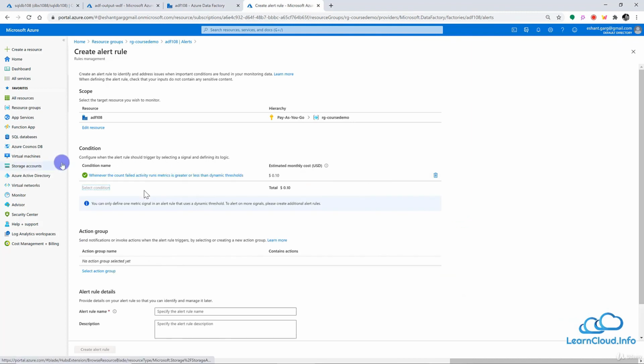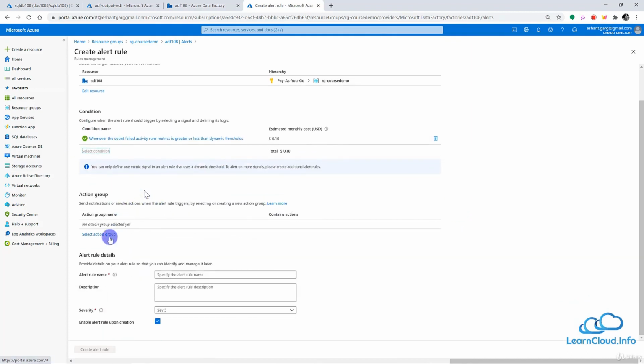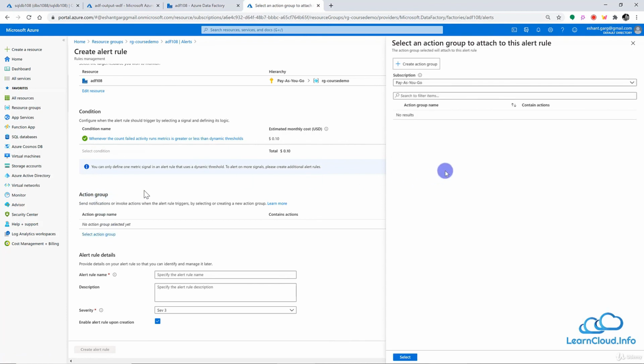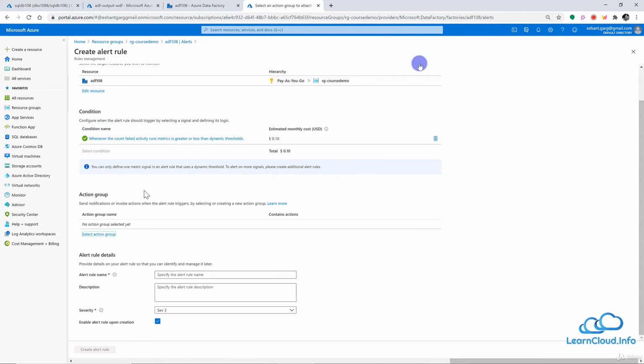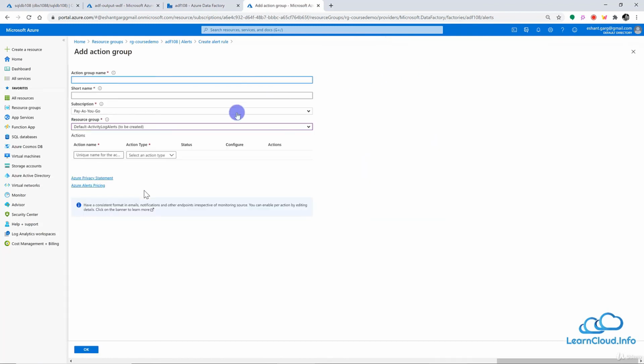After the condition, the next thing is to define the action group. An action group is basically the set of actions you want to take if this condition is met. I've already explained this in our Azure Monitor section, so I won't go into detail once again.